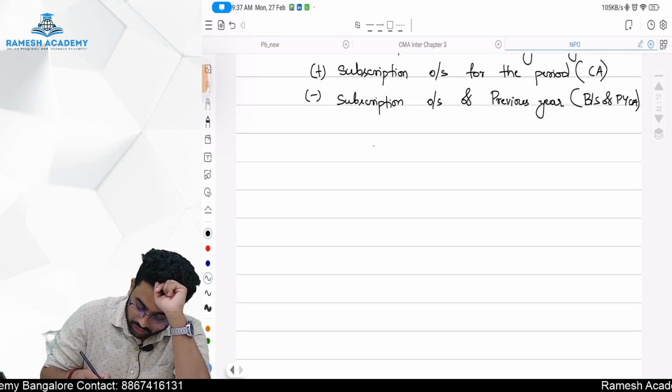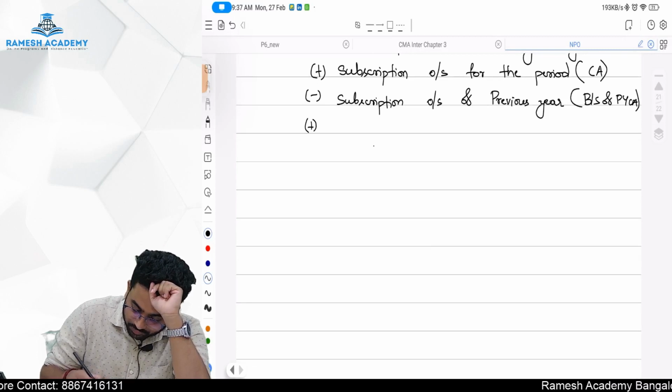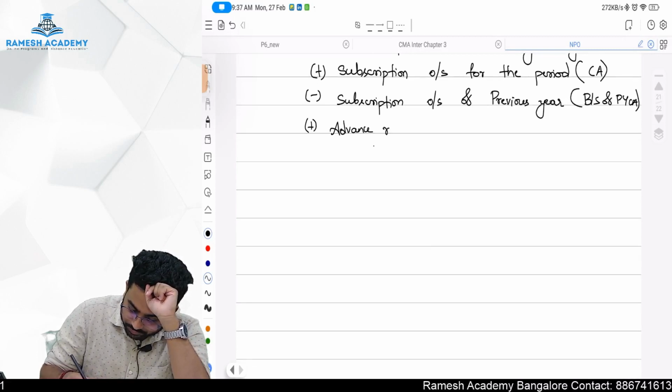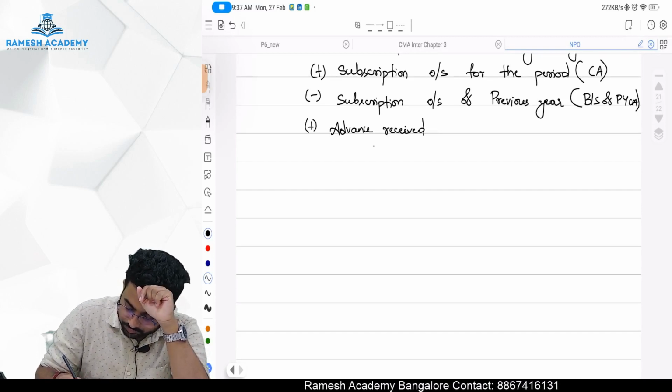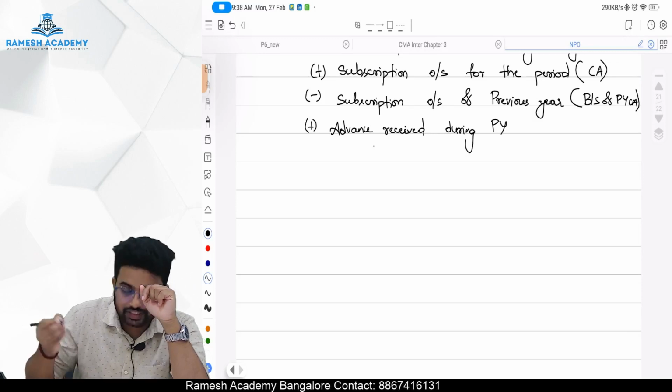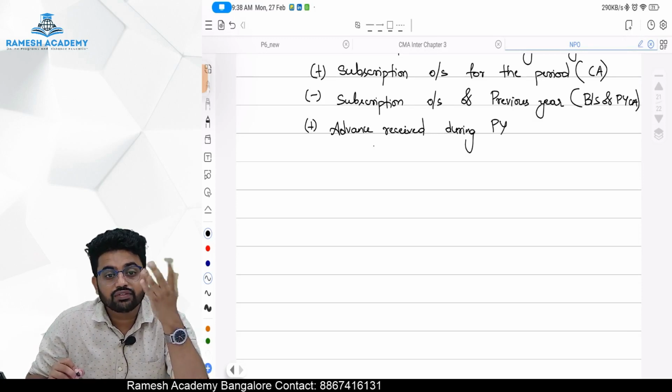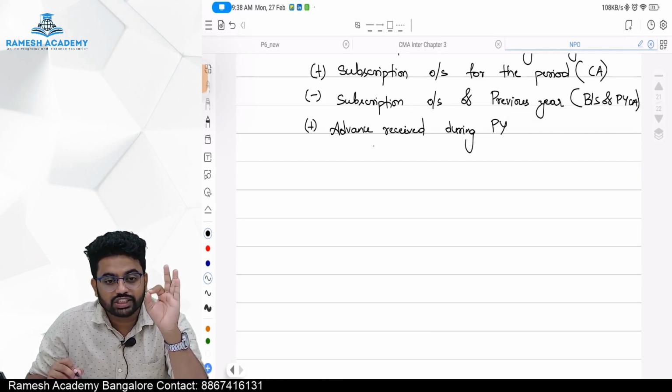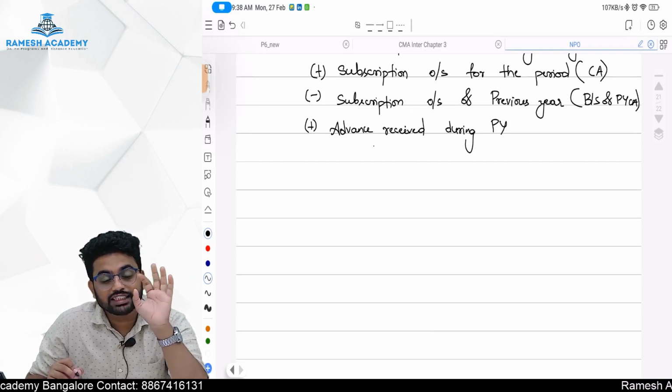So what I will do, I will add advance received during previous year. Sir, where we will find this amount? We will find this amount in the balance sheet. Is it a liability or asset? It's a liability.